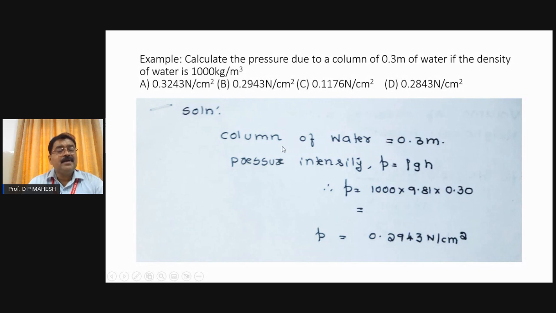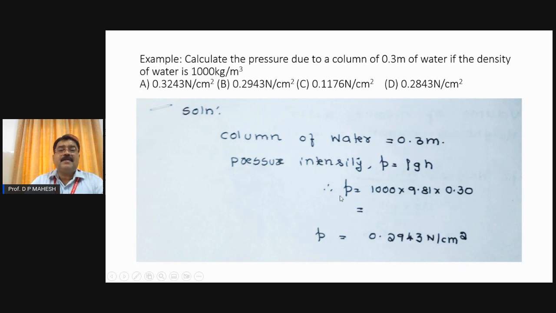Please remember, be good in the theory first. So we are going to calculate the pressure due to a column, meaning height, of 0.3 meter of water, if the density of water is 1000 kg per cubic meter. It is asked to find the pressure in water at a depth equal to 0.3 meter from the free water surface. As I said, there is a formula to find the pressure in any liquid column at any desired depth. For that, the formula is here: P equals rho into g into h. This is called the hydrostatic law. Using this law, what are you going to find?